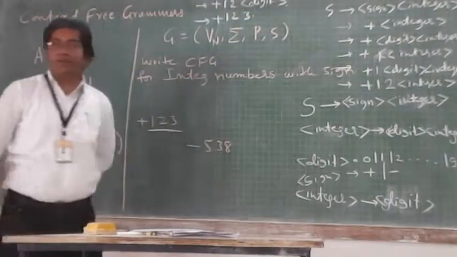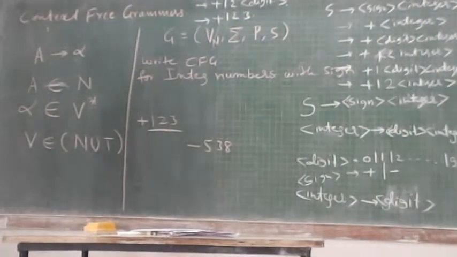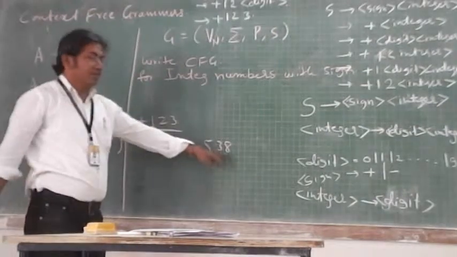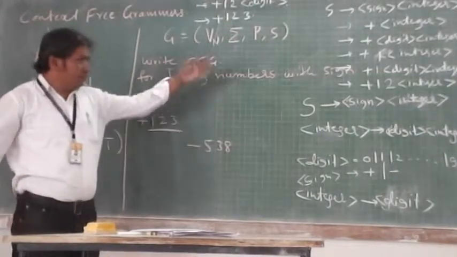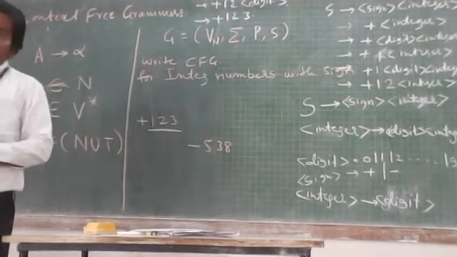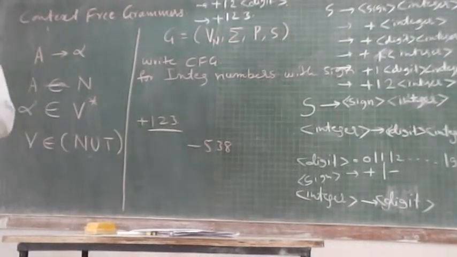So in this way we got the number plus 123. Similar way you can also get any number. So by using this production you are able to derive any integer of any length.